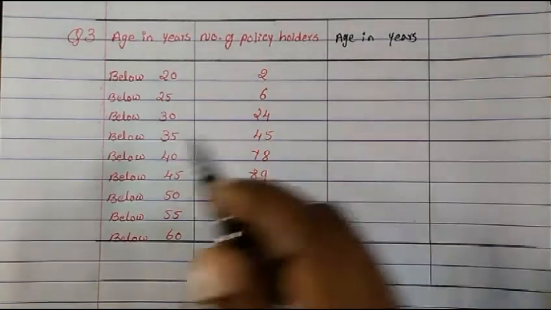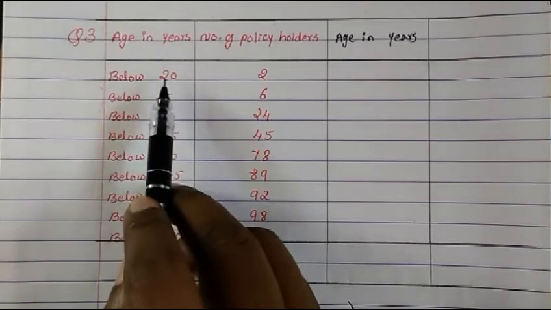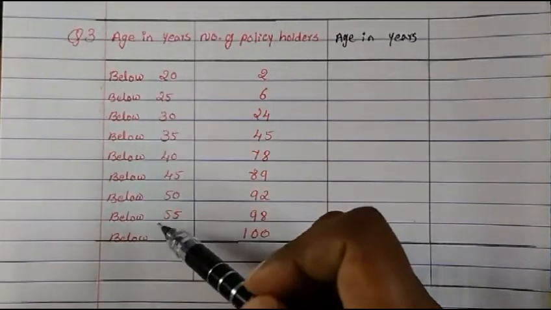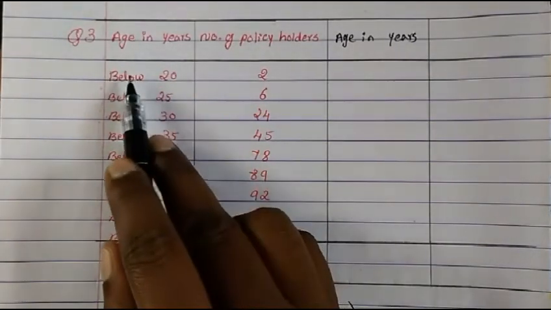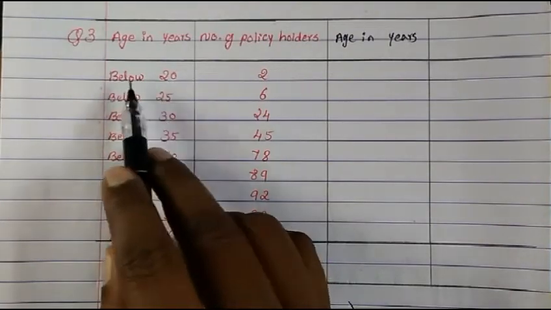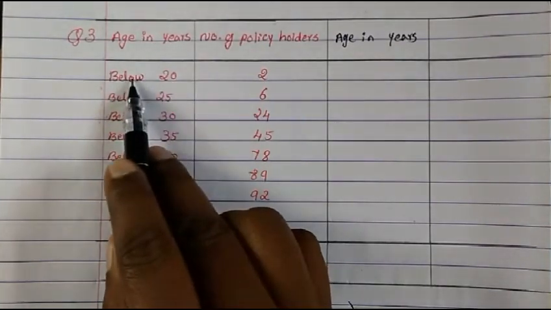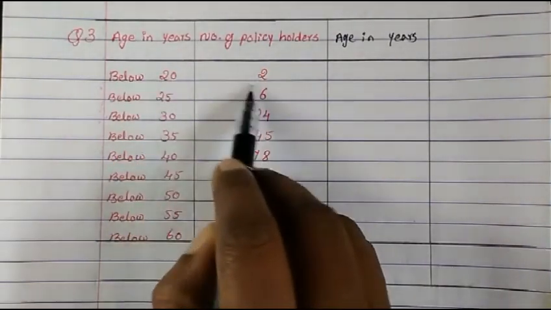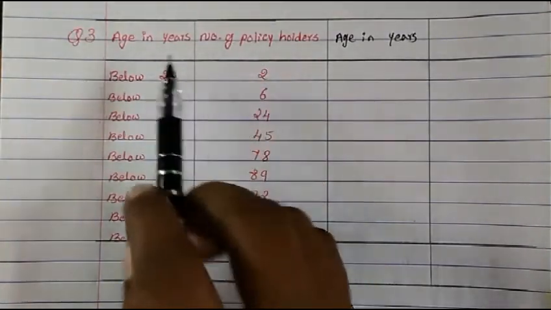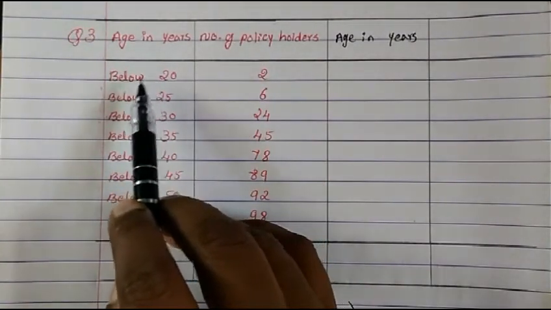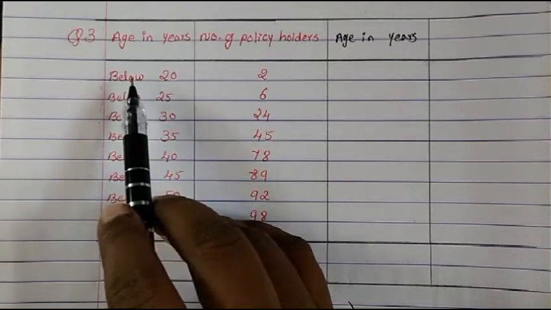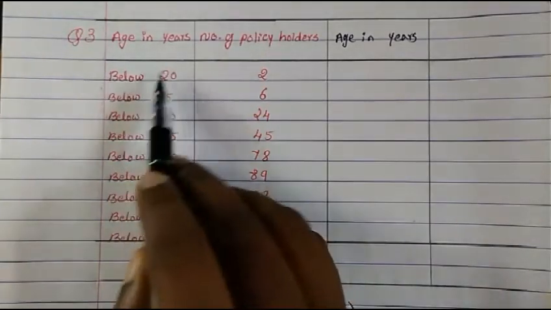If you see here it is 20, the difference is 5. So we will take 15 to 20, because they come under this. The age is below 20, and there are two persons whose age is below 20. So can we take 15 to 20? We can make the class interval that way.